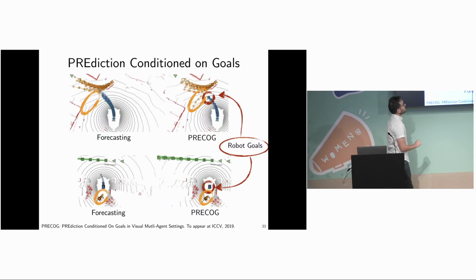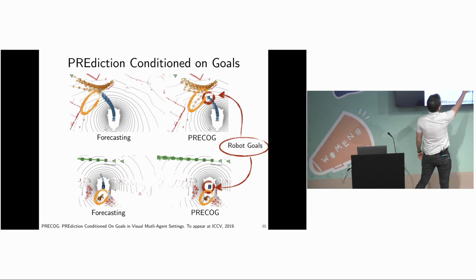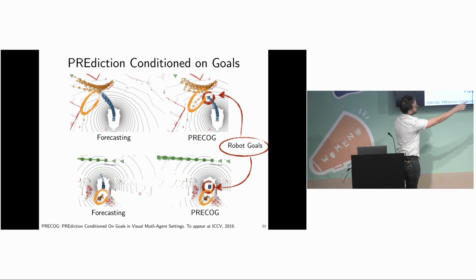Here's some examples of this PRECOG prediction in some real settings. So on the top, conditioning the predictions on the robot goals yields a sample batch where the other car moves to take up space that is now vacated by the close following robot. So here we have no goal on the left. In the top right, we have this goal to sort of stop, and you see the other agent says, okay, now sometimes I can go where that agent otherwise was. And then in the bottom example, we're sometimes moving forward and then saying, okay, let's condition on me stopping, and then we see the vehicle behind us is stopping.